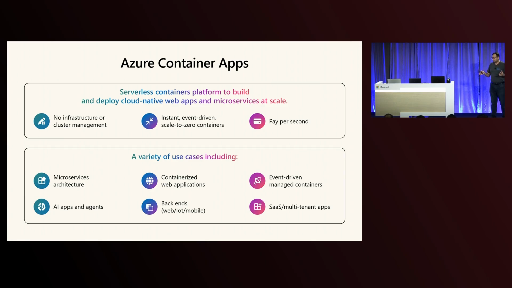And you typically don't need a steep learning curve there to first learn about how containerization works and Dockerfile works and Kubernetes and infrastructure. All of these are abstracted into simplified APIs backed by Azure, which you can directly use to deploy your applications. And while it's a PaaS solution, it still is built on the same set of CNCF and open source projects, which allows you to also leverage that open source ecosystem. So it's the same Envoy and the same KEDA and the same Kubernetes behind the scenes which is being used.